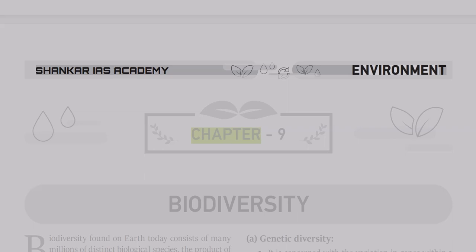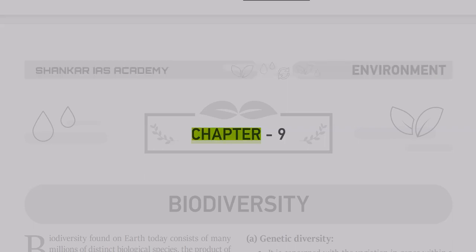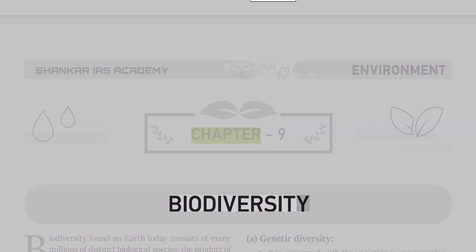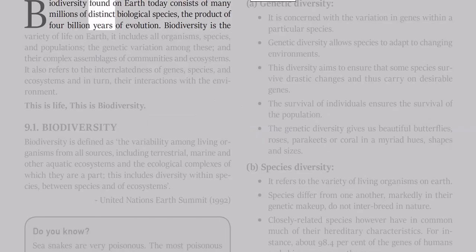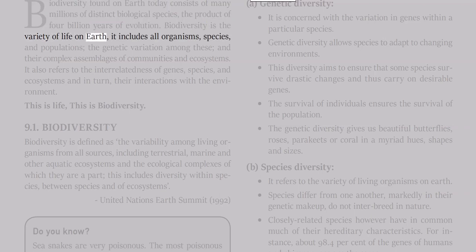Environment. Chapter 9. Biodiversity. Biodiversity found on Earth today consists of many millions of distinct biological species, the product of 4 billion years of evolution. Biodiversity is the variety of life on Earth. It includes all organisms, species, and populations, the genetic variation among these, and their complex assemblages of communities and ecosystems. It also refers to the interrelatedness of genes, species, and ecosystems and in turn, their interactions with the environment. This is life, this is biodiversity.